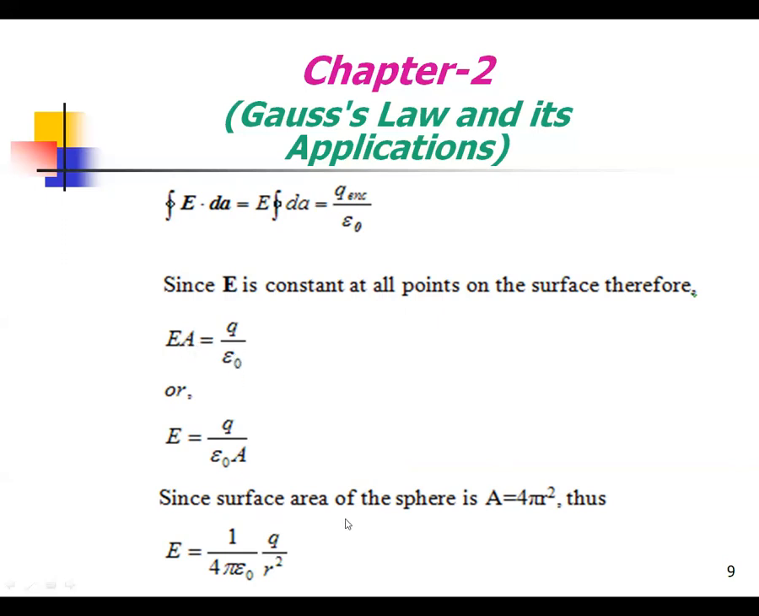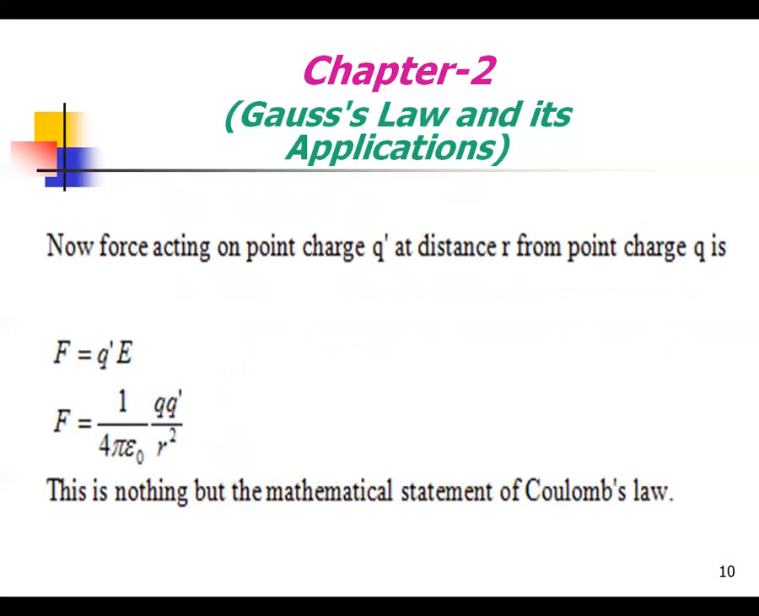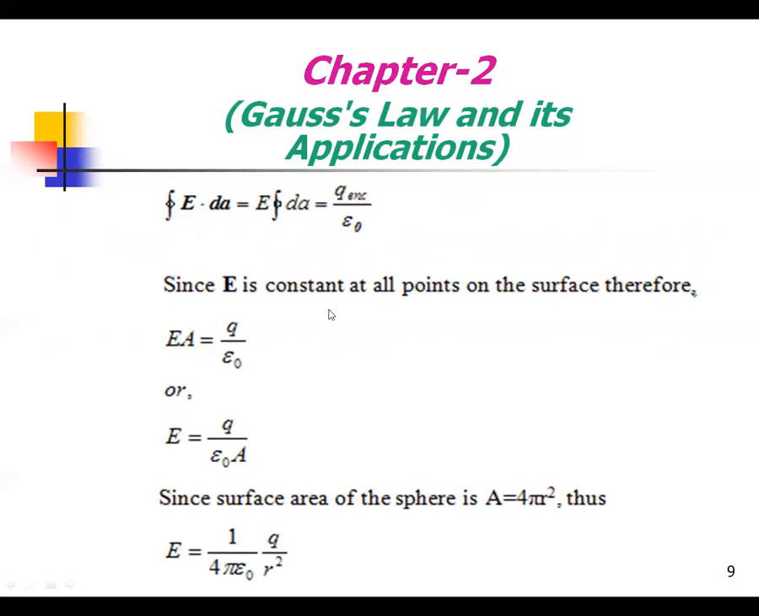Since the surface area of the sphere A equals 4 pi r square, thus E equals 1 by 4 pi epsilon naught Q by r square. This is the electric field at a point due to the Gaussian surface. This is the first example. Now the force acting on the point charge q dash at a distance r from the point charge Q. Now electric field E equals 1 by 4 pi epsilon naught Q by r square.